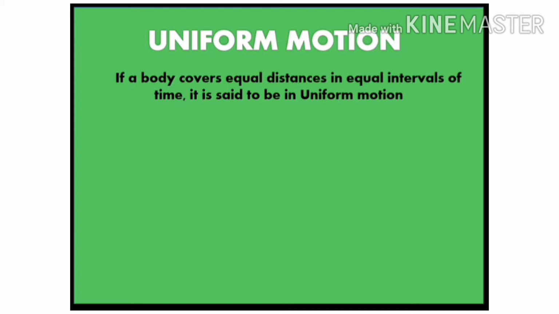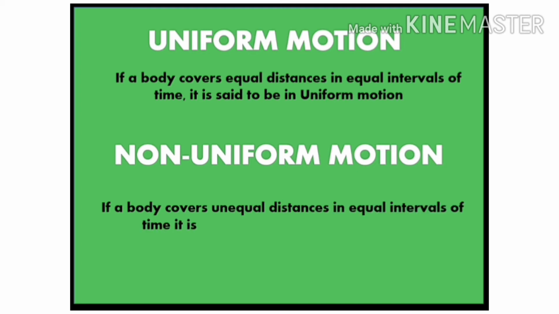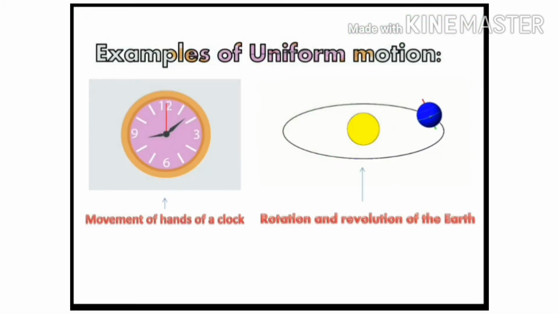Now, we will learn about uniform motion and non-uniform motion. What is uniform motion? If a body covers equal distances in equal intervals of time, it is said to be in uniform motion. Non-uniform motion. If a body covers unequal distances in equal intervals of time, it is said to be in non-uniform motion. Next, let us see examples of uniform motion.